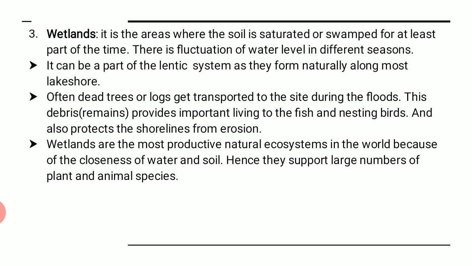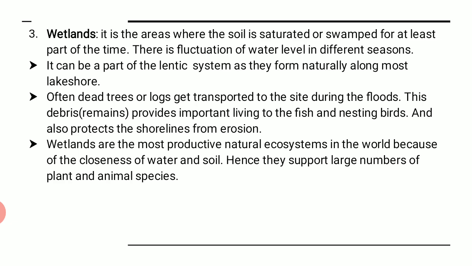Hence they support a large number of plant and animal species. Even animals like worms, this is just an example, so many organisms can live in these wetlands, plus they are very beneficial for plants to grow. So these are the three types of fresh aquatic system.